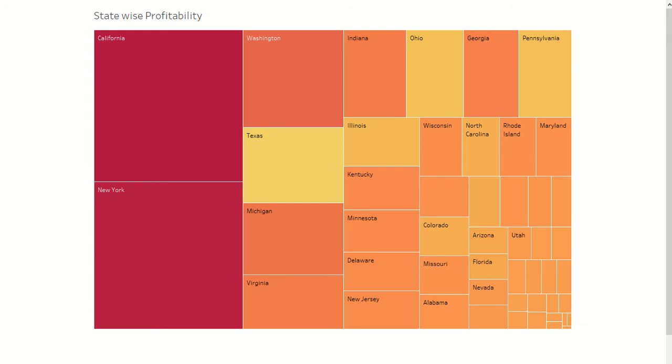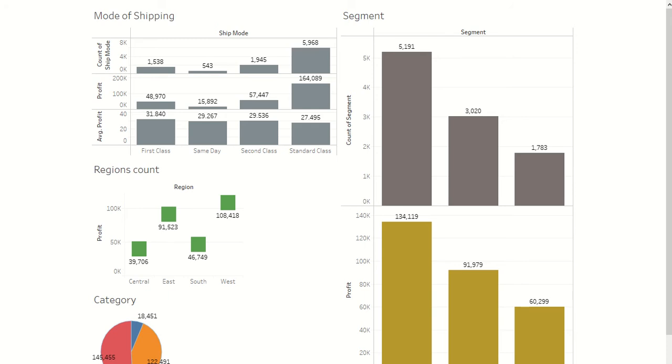Coming to the next dashboard which I have considered is mode of shipping, regions count, category and segment. In terms of mode of shipping, we have four classes, that is first class, same day, second class and standard class. 5968, that is standard class, is having the highest number of shipping mode, and the lowest number is 543, that is same day. In terms of the total profit, standard class is giving higher revenue compared to the other three shipping modes.